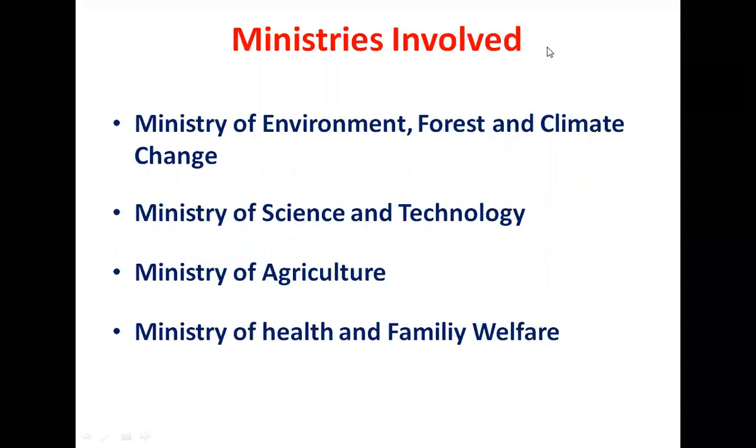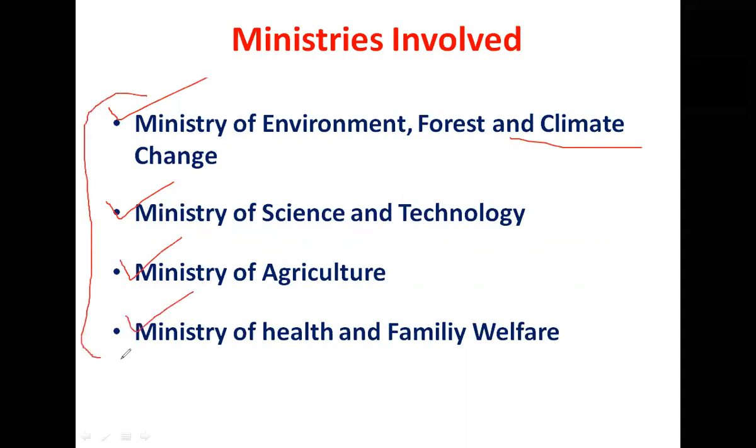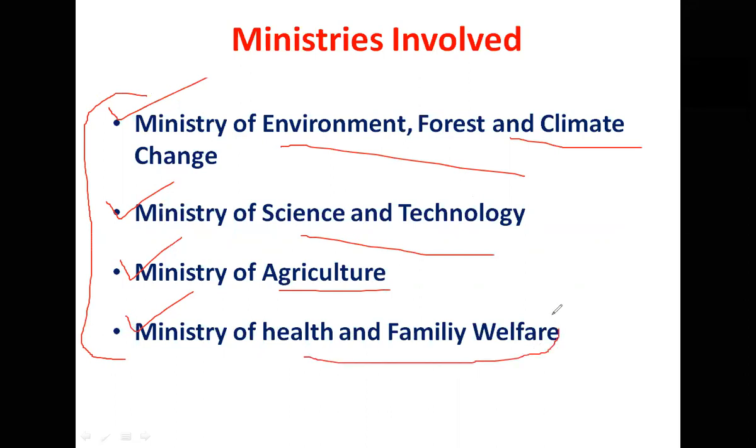And the ministries involved in this process are the Ministry of Environment, Forest and Climate Change. It used to be the Ministry of Environment and Forest, MOEF, but now they have extended the name. Then the Ministry of Science and Technology, Ministry of Agriculture, and Ministry of Health and Family Welfare. You can understand these are the most concerned ministries because we are talking about the environment and about science and technology in our country. The Agriculture Ministry will give the final approval for commercialization, and the Ministry of Health and Family Welfare is involved because it concerns human health.